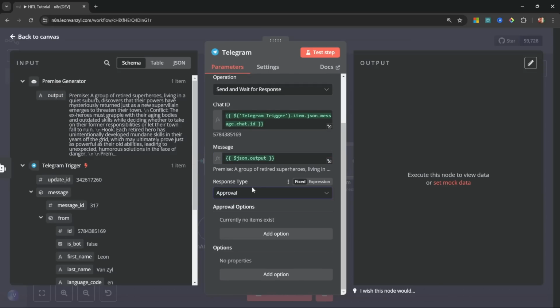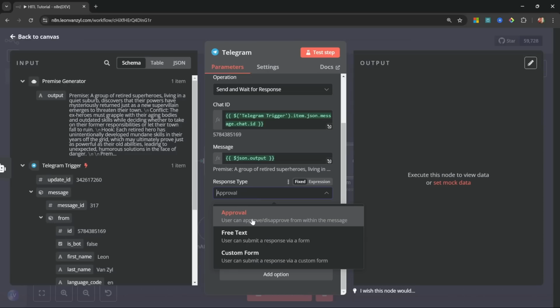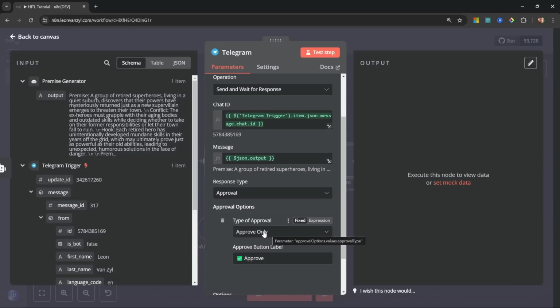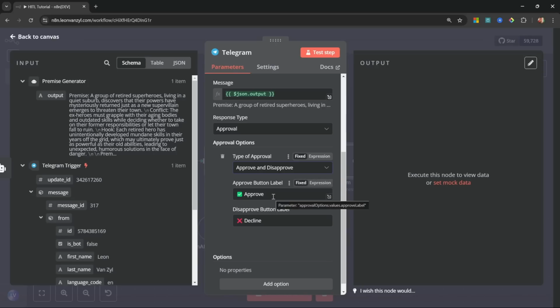We can also select the response type. For approval, it will show buttons to the user to approve or decline this request. In fact, let me show you what that looks like. So under approval options, we can change this from approve only to approve and disapprove. And this will show two different buttons.